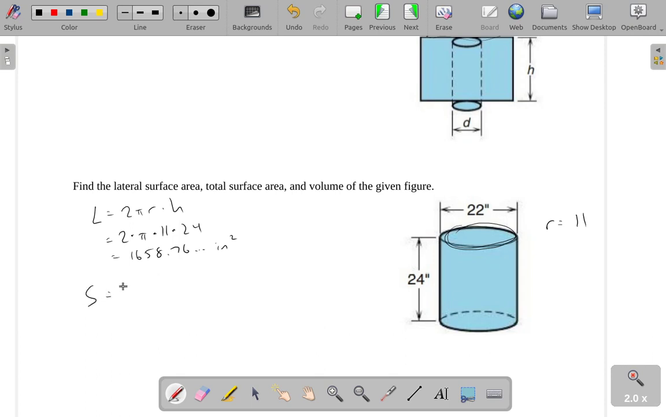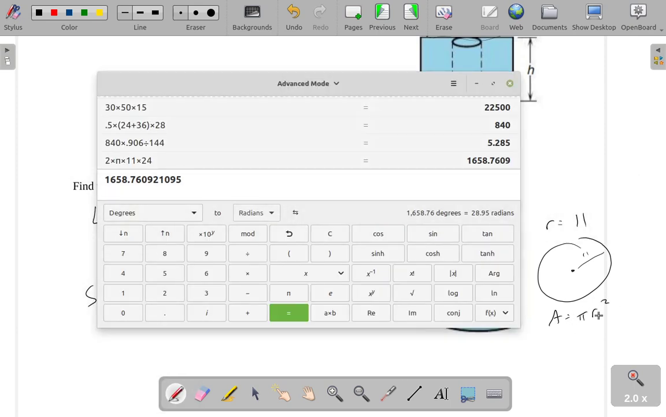The total surface area, S, is what we're calling the total surface area. Well, for each of these bases, the radius is 11 inches. The area of each of these bases is found by using the formula pi r squared. So pi times 11 squared is 380.1327 approximately.